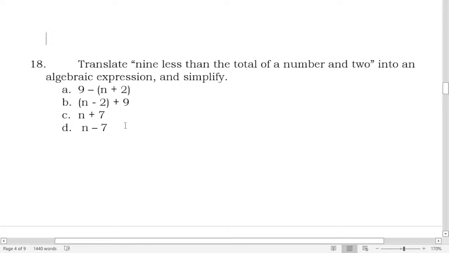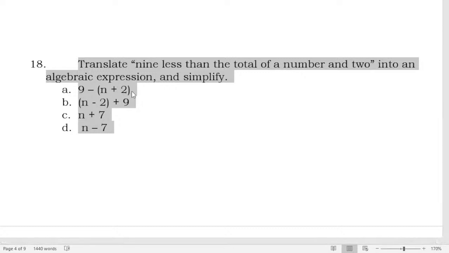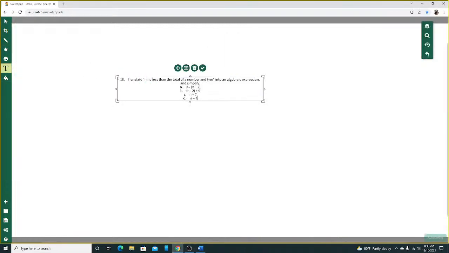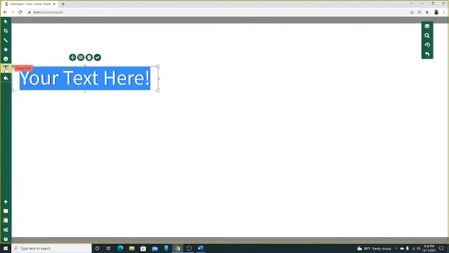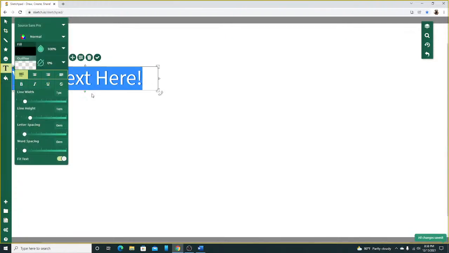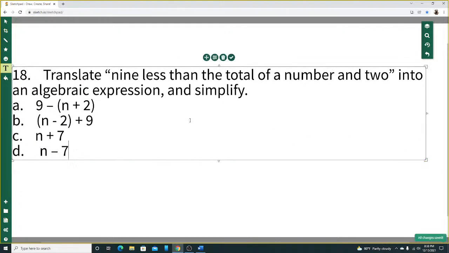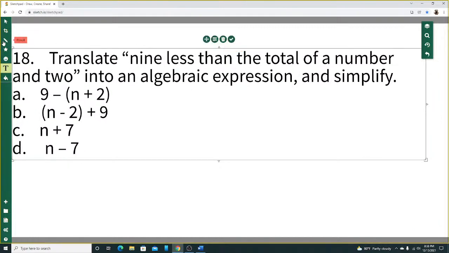So, I'll explain this and you will see. Let's use our magical sketchpad. Okay, so here we go.